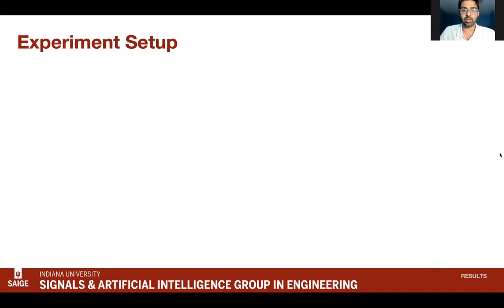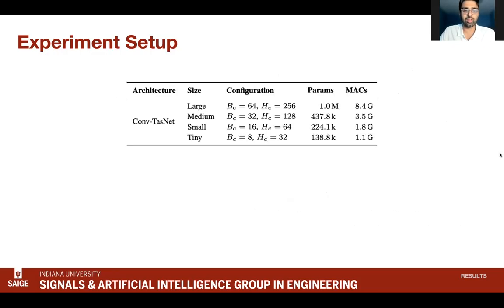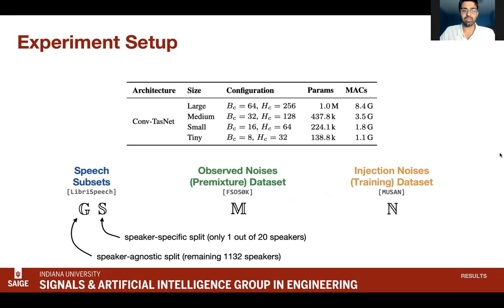We perform our experiment on the well-known ConvTasNet neural network for sound separation. We designate 4 different model sizes by tweaking the ConvTasNet configuration. This is done so that we can investigate the efficiency and model compression benefits. The personalization experiments are done using 20 set-aside speakers from the LibriSpeech dataset. The exact sizes and utilization of each of these datasets is detailed in our paper.